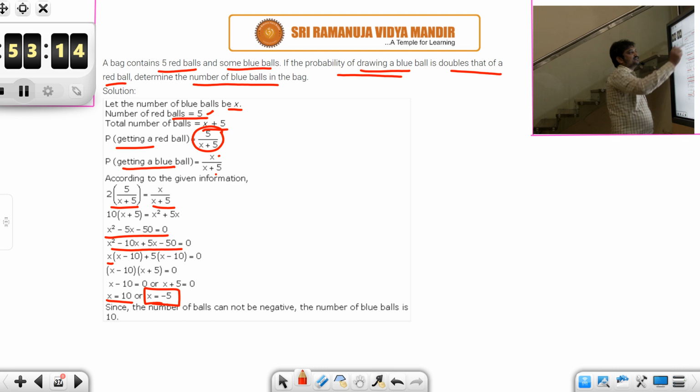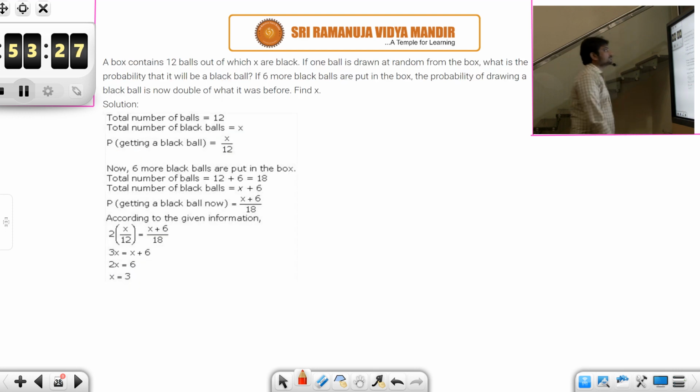But what is x? We have assumed x as number of blue balls. Can number of blue balls be negative? Answer is no. So hence x is equal to 10. So the number of blue balls are 10 in number. So let's look at the next question.